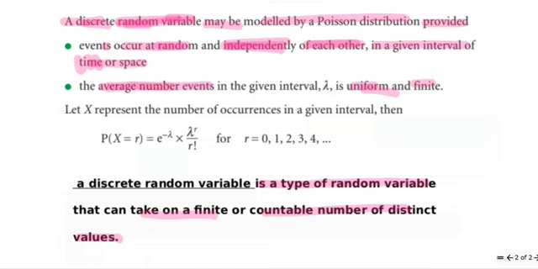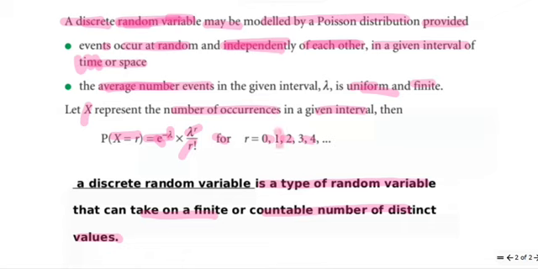So if so, and x represents the number of occurrences in a given interval, then the probability of x equals r is equal to e to the power of minus lambda, lambda power r over r factorial, for r equal to 0, 1, 2, 3, 4 and so on. So this is the formula. e is there, lambda is our average rate, and r is the value, whichever they are fixing in the question. Here in the question they have mentioned per minute. They are fixing that as 1. So that only we have to substitute.